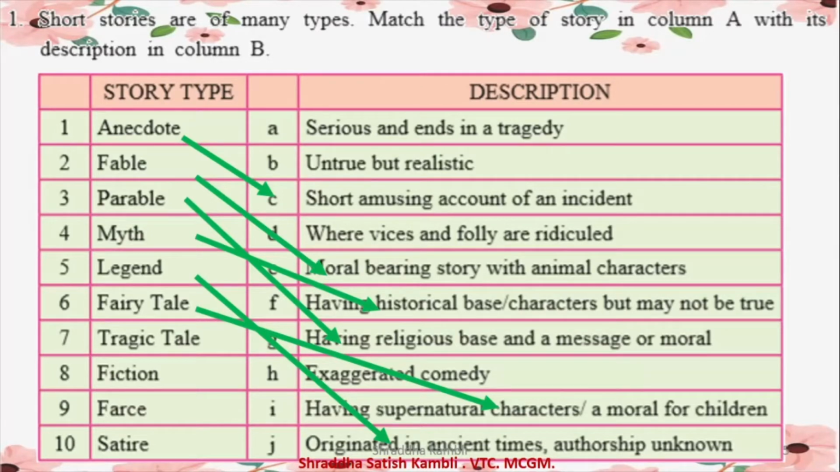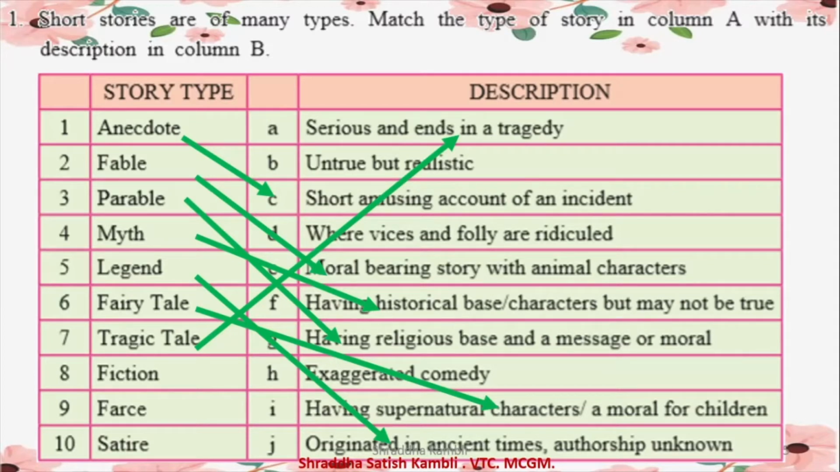Okay, and there is also a moral, always, for the children in fairy tales. What about a tragic tale? Now, as soon as you read the word tragic, you know that it has come from the word tragedy. Now, what is a tragedy? A tragedy means something which is very sad. So, a tragic tale means it has a serious ending and it ends in a tragedy. Something bad happens. Not something good or favorable, but something you don't like. Those kind of things, when they happen, it is called a tragedy.